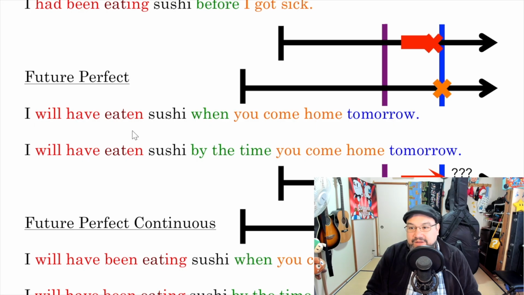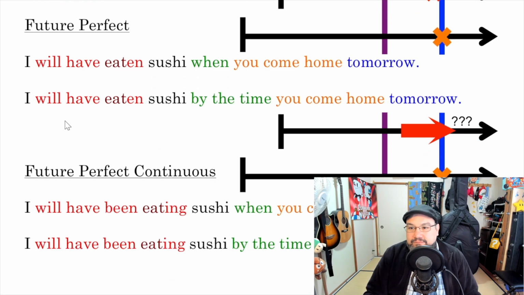I will have eaten sushi when you come home tomorrow. Okay? That's why I put it in the least used. Not many people say things like this, but the grammar exists. So I will be eating sushi, and then this event affected it. Okay? Or I will have eaten sushi by the time you come home tomorrow.